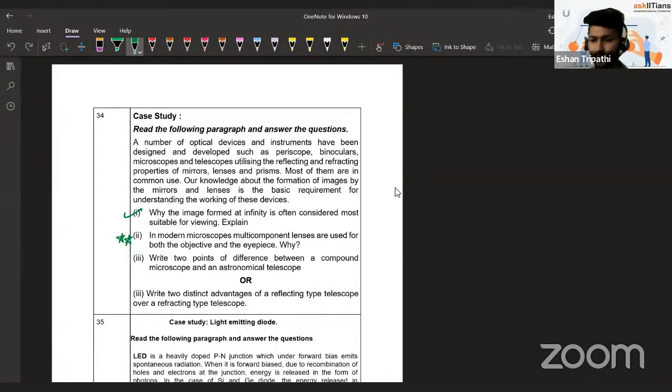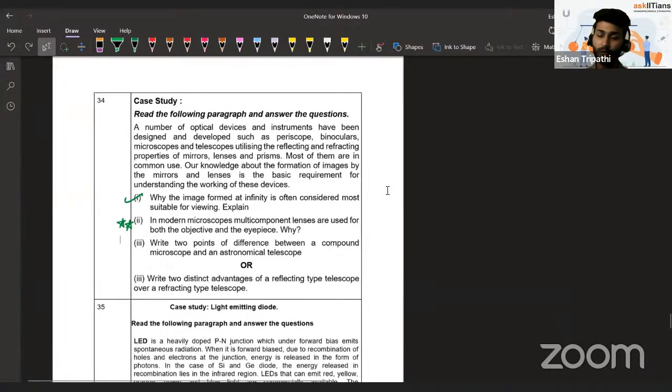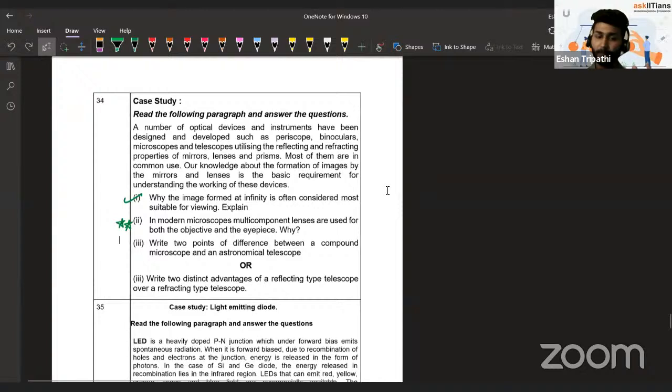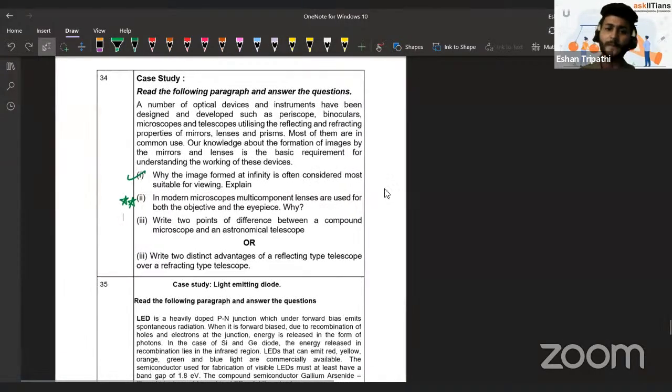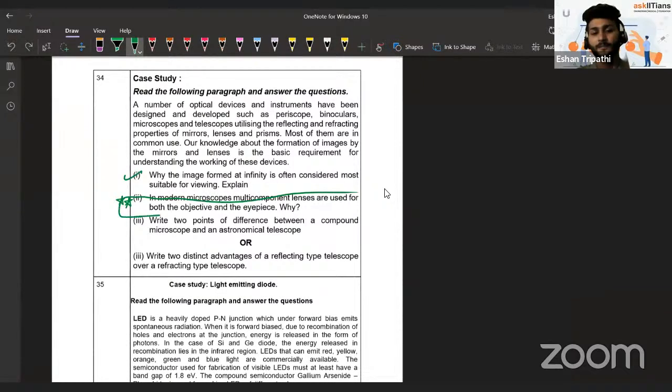I don't know how many of you have already studied microscope and telescope, but the point is, to get the answer to these kinds of questions, you should properly understand the theory in the book. Now, if you follow NCERT, great, follow it. There you will be able to find these small points. But even if you don't, and you're following some other refresher or a reference book in coaching, then also it's fine. You will be able to find the answers to all these questions over there.